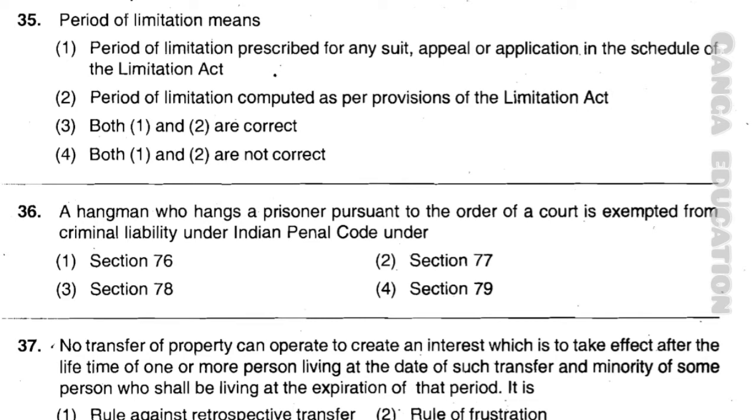Now question number 36. A hangman who hangs a prisoner pursuant to the order of a court is exempted from criminal liability under Indian Penal Code under option number 1, section 76, option number 2, section 77, option number 3, section 78, option number 4, section 79, and the correct answer is option number 3, section 78.